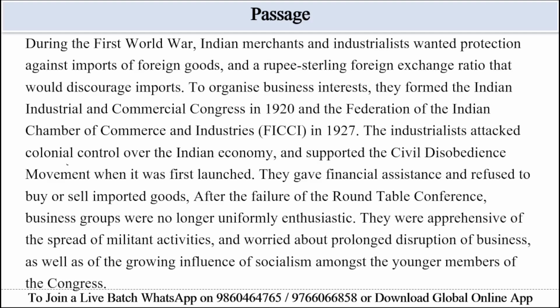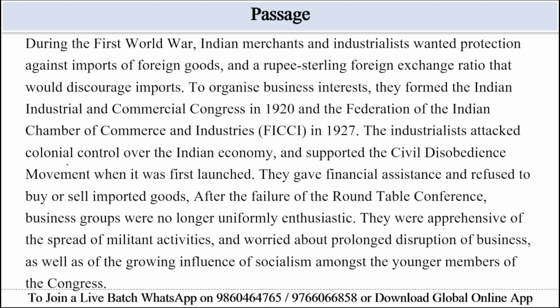To organize business interests, they formed the Indian Industrial and Commercial Congress in 1920 and the Federation of the Indian Chambers of Commerce and Industries, that is FICCI, in 1927. The industrialists attacked colonial control over the Indian economy and supported the civil disobedience movement when it was first launched. They gave financial assistance and refused to buy or sell imported goods. After the failure of the Round Table Conference, business groups were no longer uniformly enthusiastic.